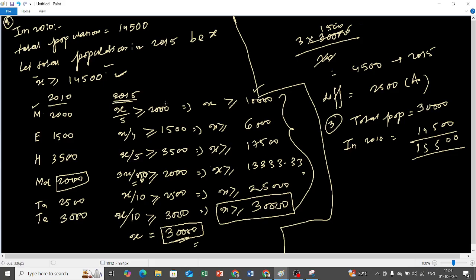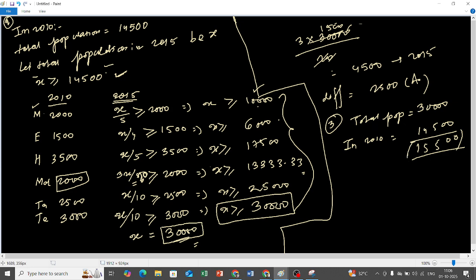If you find out individual values like Marathi, English, Hindi, you will still get the same answer. I'll tell you why. You see we have taken x as 30,000, right? So that is bigger than each of these values. So when you take x as 30,000, each of these values you will get more than 2,000, 1,500, 3,500, and then again you have to add all of them, right? Because how many people have moved out, you have to add the difference. So when you add the difference, you will get this only.